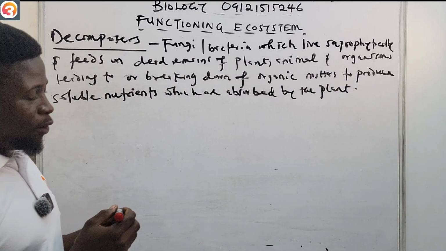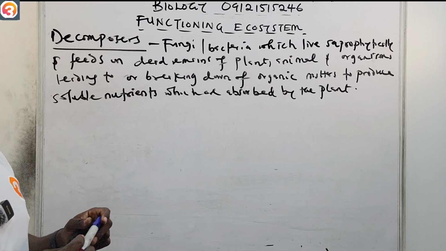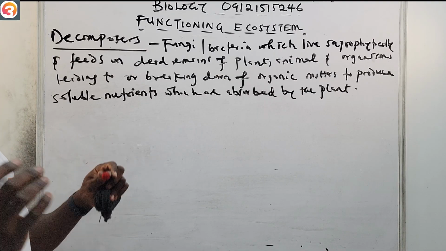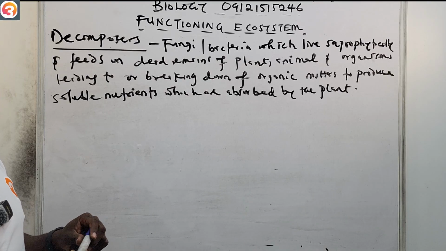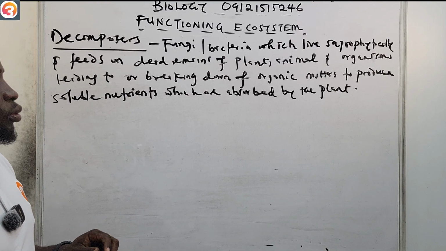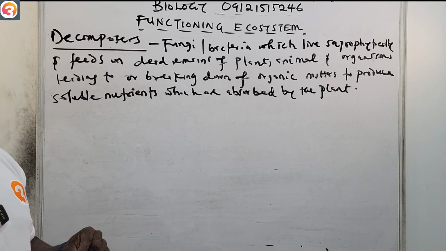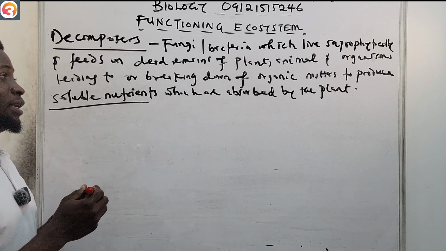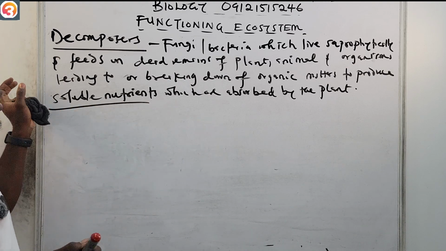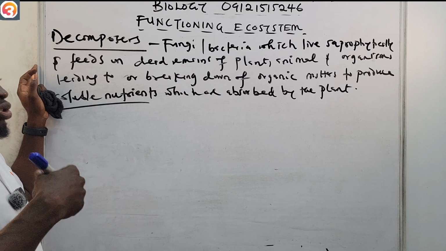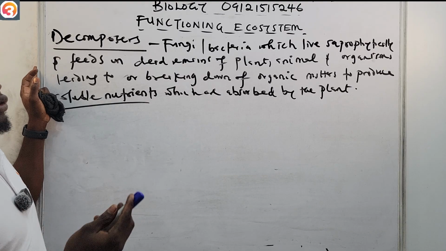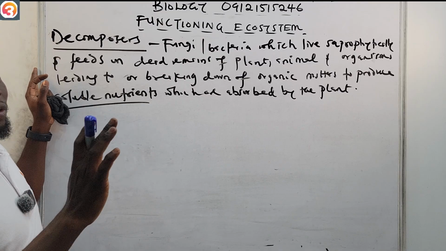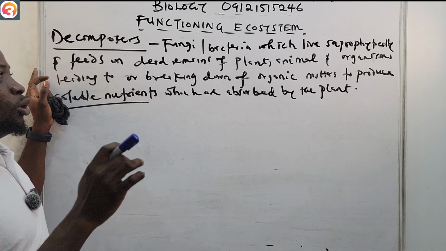So these are decomposers. They are fungi or bacteria which live saprophytically. They feed on dead remains of plants, dead remains of animals and dead remains of organisms, leading to breaking down of organic matter to produce soluble nutrients. These nutrients are then absorbed by the plant. They are called decomposers.